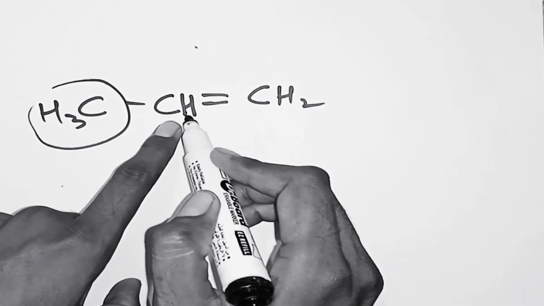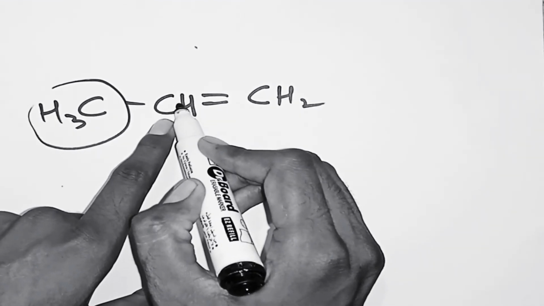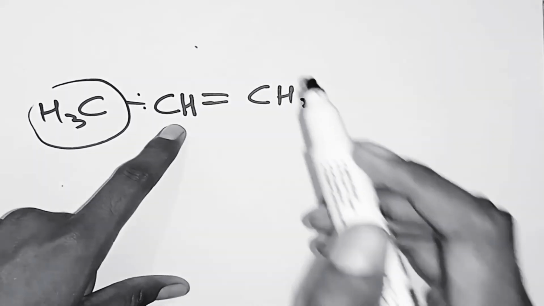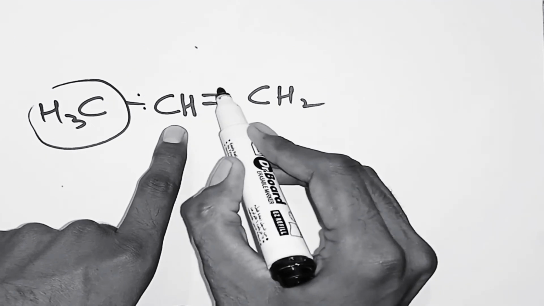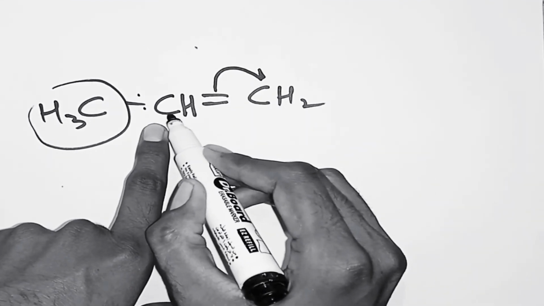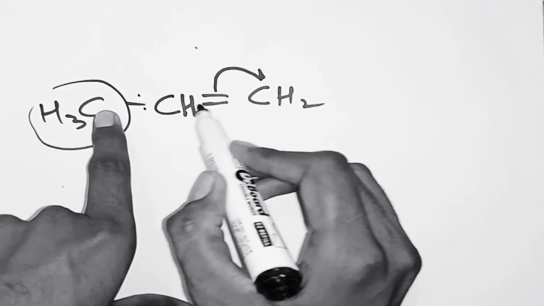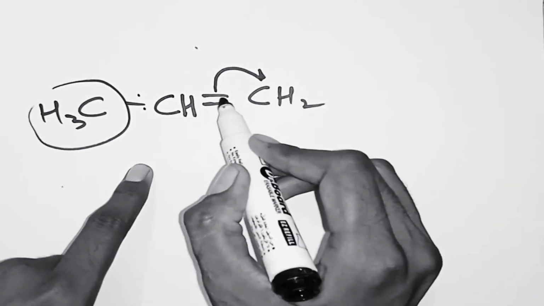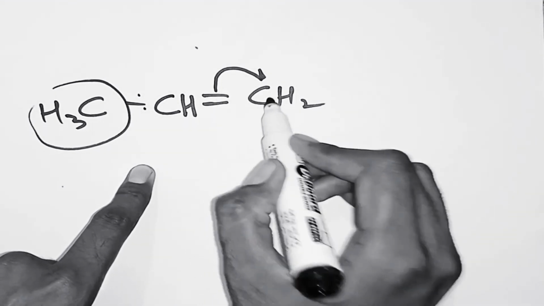It releases electrons towards the carbon atom. So this carbon will carry a slightly negative charge because it has gained some electron density from this bond. So now these electrons will not move toward this carbon atom. These are always going to move toward this carbon atom because this carbon already has some negative charge. Electrons don't like to go towards the same charges. So this will go toward this carbon atom. So in this case, the electromeric effect has become directional. The electrons are going towards this carbon atom.